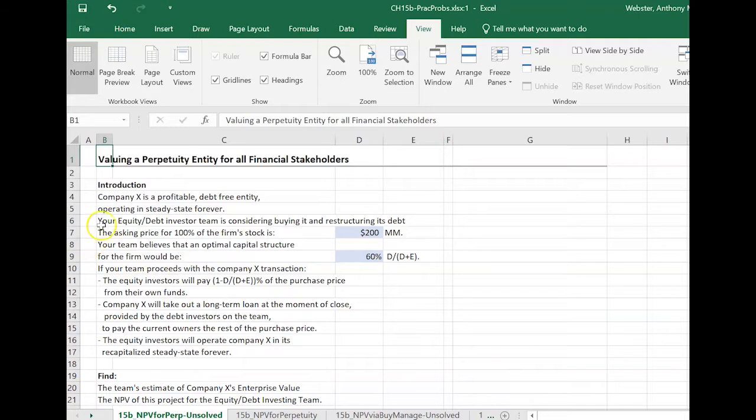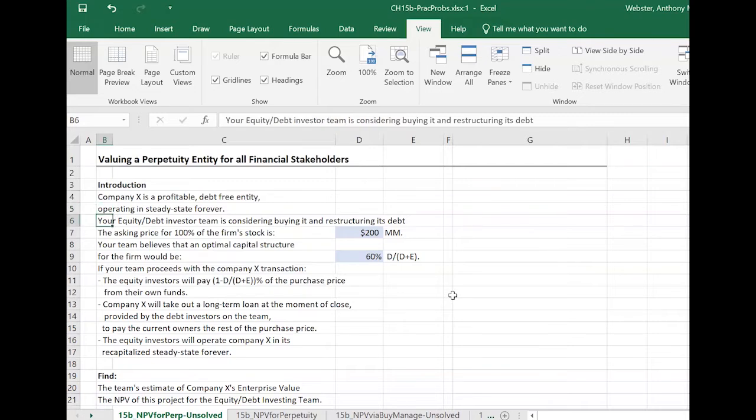So specifically, what we've got here is company X. It's profitable, debt-free as of right now, and it's assumed to be operating in steady state forever. No growing, no shrinking, same revenue every year, same net income every year, et cetera, et cetera.